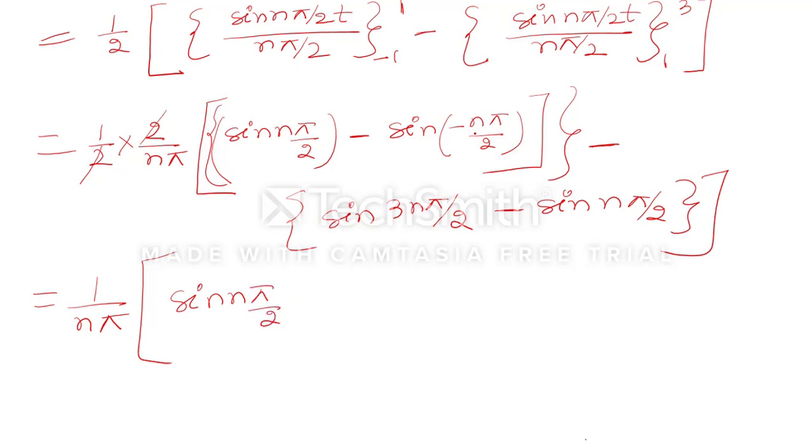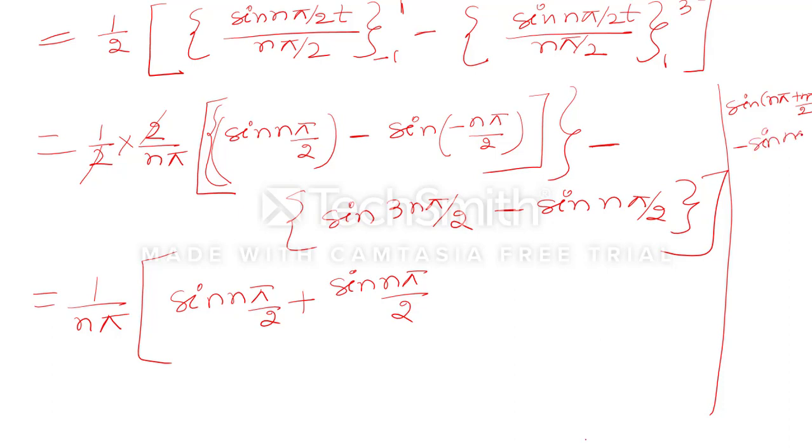We know that sine of minus theta is equal to minus sine theta, so it will become plus sine n pi by 2. Here we know that sine 3n pi by 2, we can write as sine of n pi plus n pi by 2. Sine of 180 plus theta becomes minus sine theta, so minus sine n pi by 2.